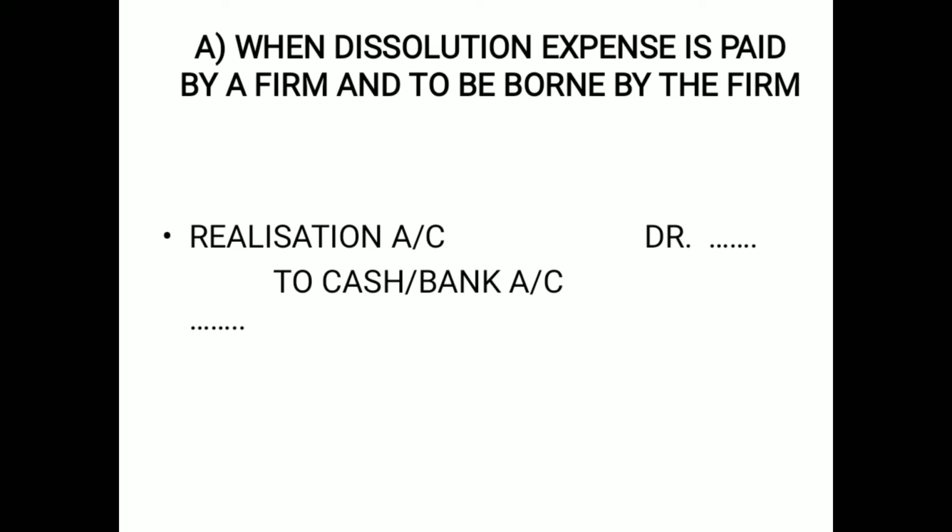Realization account debit to cash and bank account. This journal entry is similar to the payment of liability in cash. If you check just the previous page in your textbook, page number 282, both the journal entries are the same.